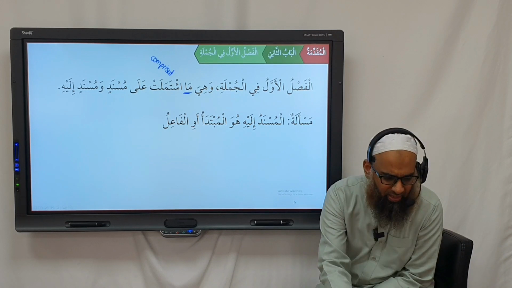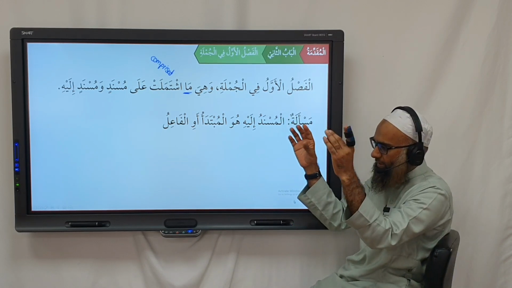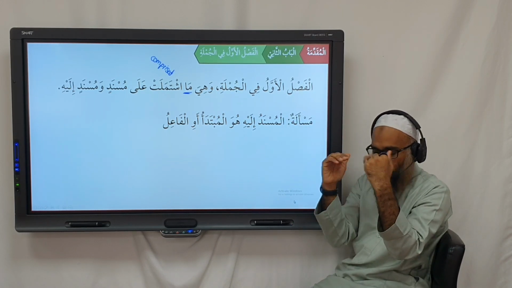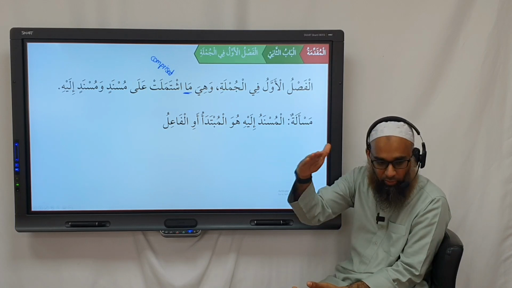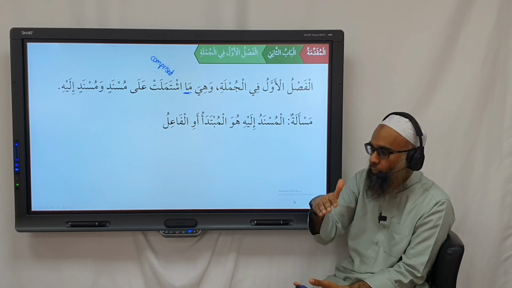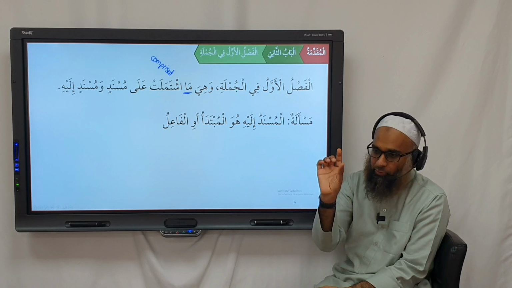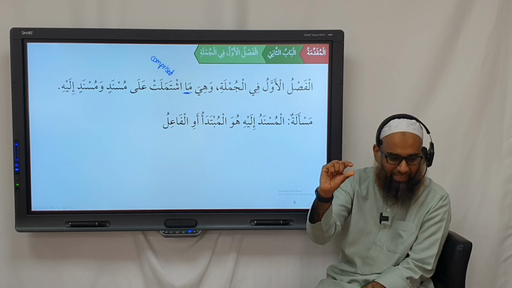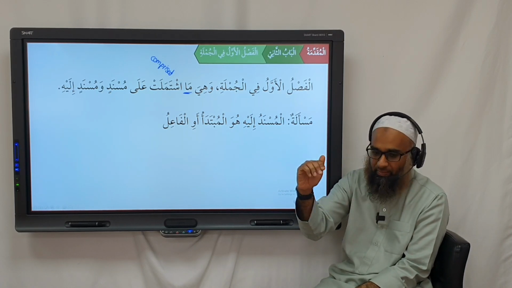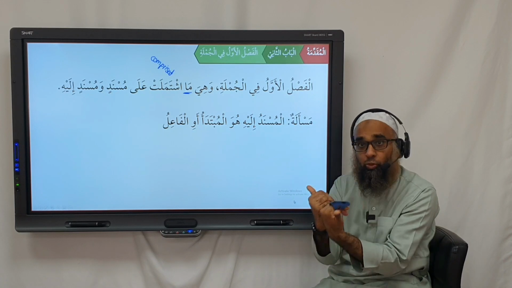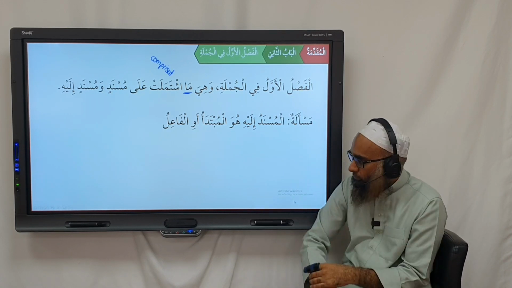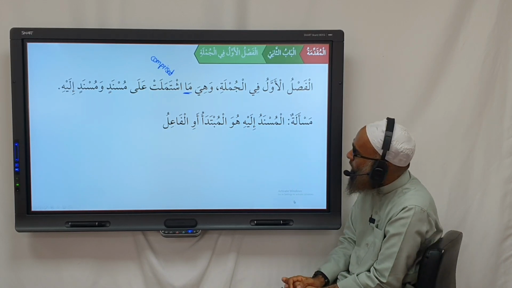Mas'ala. So what we have here, I try to keep the text simple, and then to give each point I put as a mas'ala so that we can see clearly, okay, mas'ala, new point, new point, new point. You don't have to worry, is there something new, something separate? So it's mas'ala, in the text it is red, highlighted, you can see, okay, new topic, not new topic, but it's part of the topic, but a point to note. Okay? So mas'ala. Al-musnadu ilayhi.